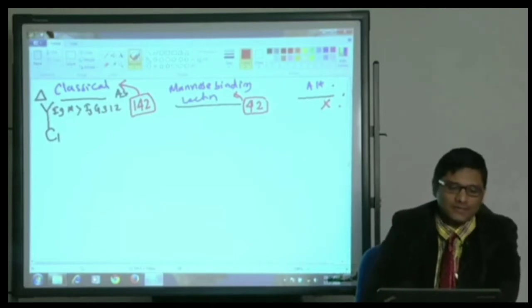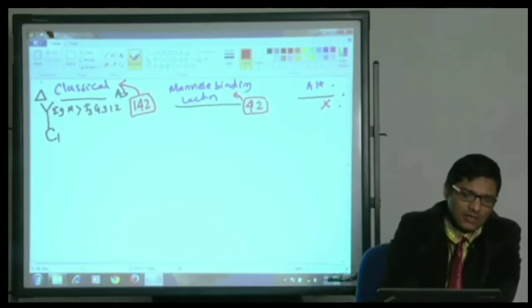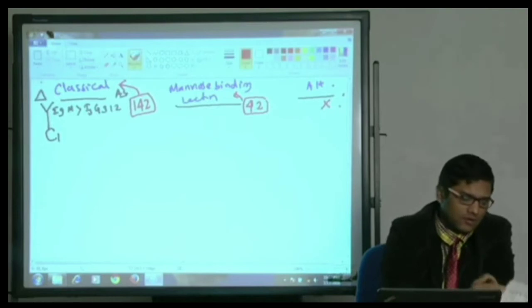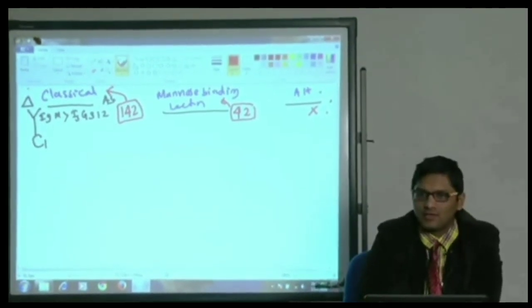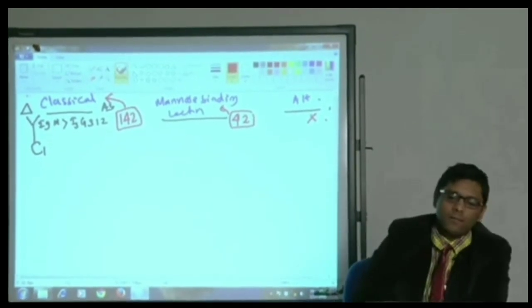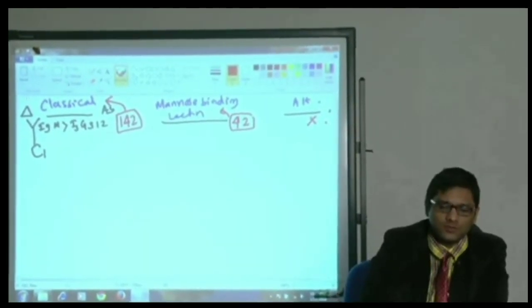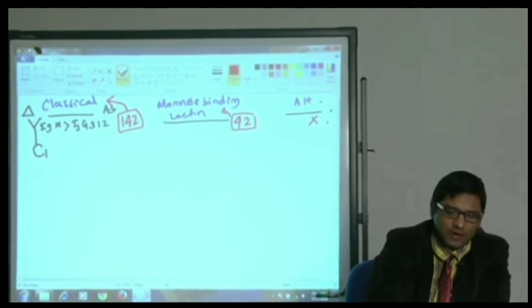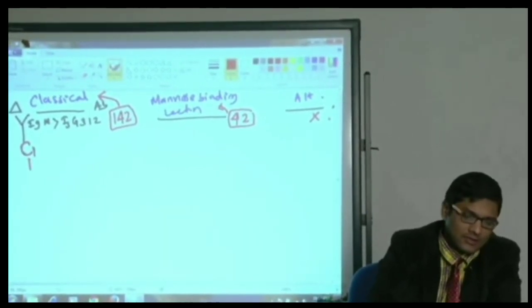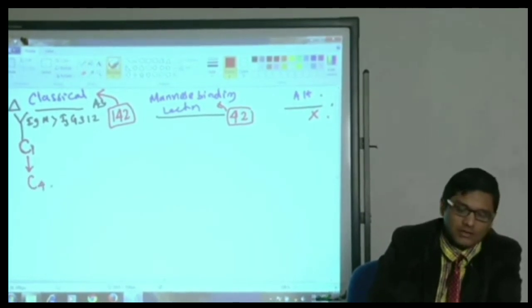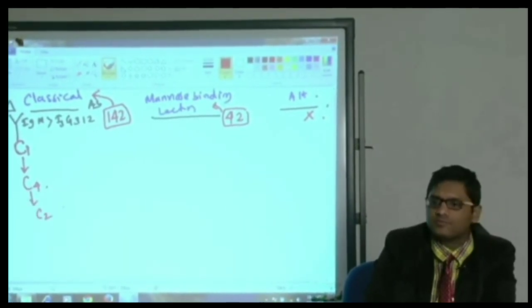This is the code you have to remember, so that it is easy to reproduce in the exam. So the first complement is C1. You can have a look at the last, that is page 72, so that it is easy to mark also. C1 in turn will activate C4. C4 will activate C2.